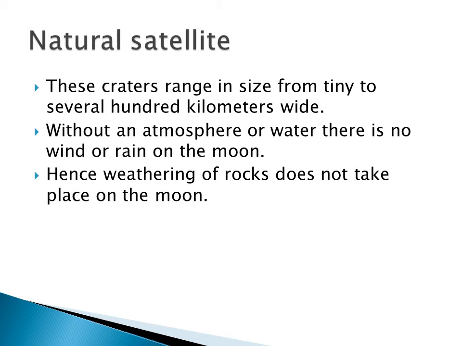The surface is made up of many mountains and craters. So what is a crater? A crater is a bowl-shaped cavity formed when the surface of the moon is hit by rocks or asteroids. So this is all about natural satellites.